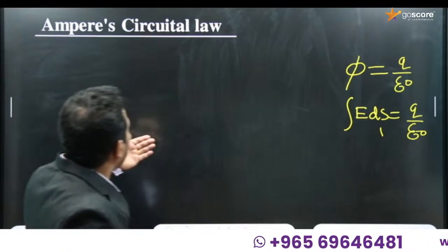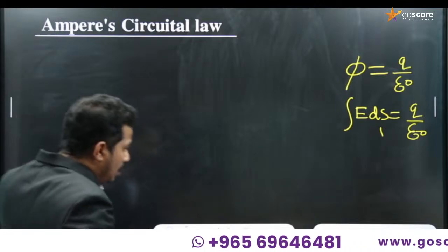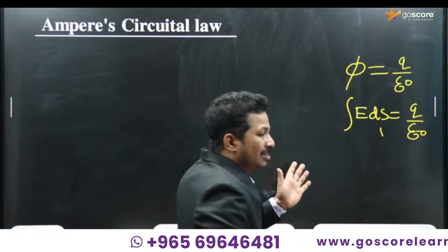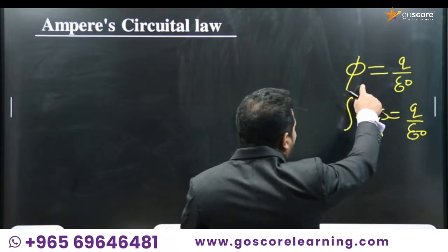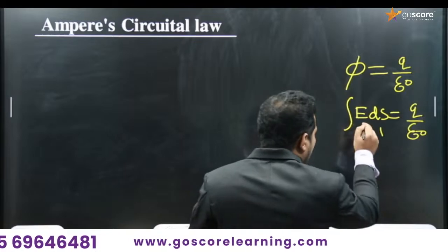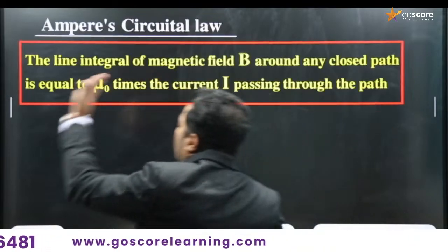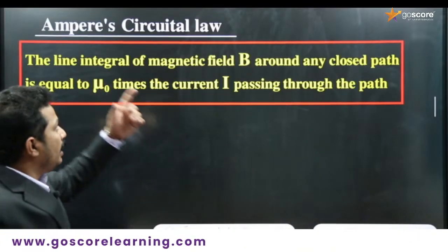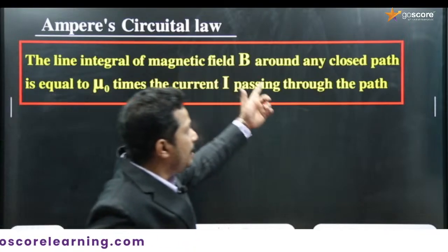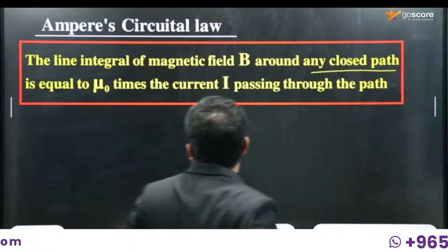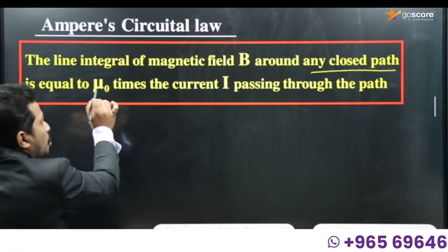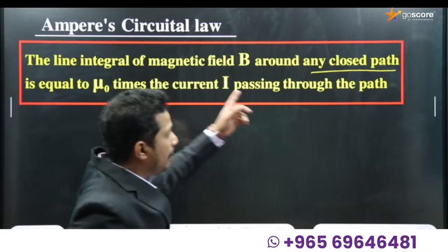Similarly, here we have Ampere's circuital law, which is related to magnetic field, whereas Gauss's law is related to electric field E. Ampere's circuital law says that the line integral of magnetic field B around any closed path is equal to mu 0 times the current passing through the path.